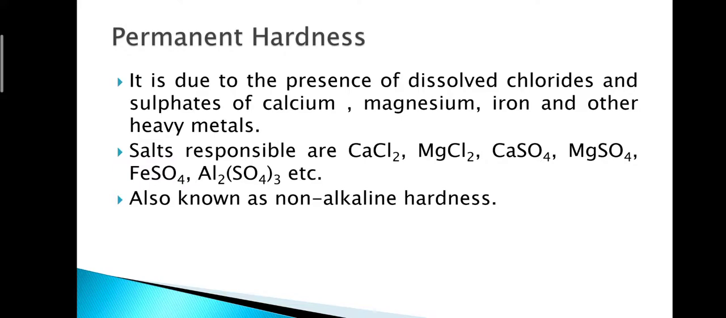Permanent hardness is permanent. It cannot be removed by shortcut methods such as boiling, which was used for temporary hardness. Boiling cannot remove permanent hardness; it can only remove temporary hardness. So, if we receive hard water, we have to identify what type of hardness it is. It may be due to temporary hardness or permanent hardness, and then we have to treat that water so that it can be fed into industrial purposes.